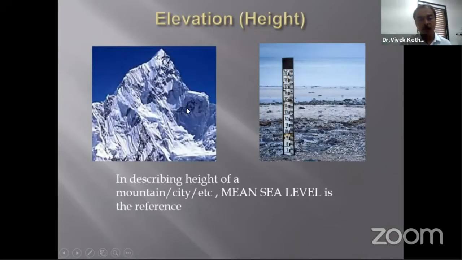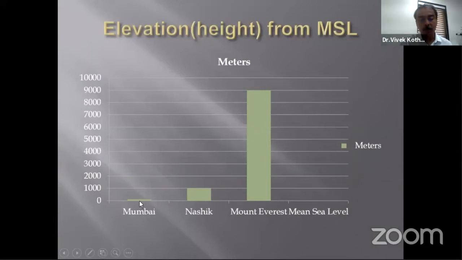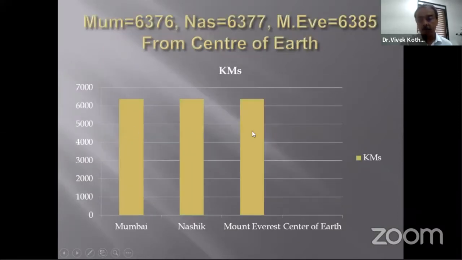So when you measure the height of a mountain, you consider mean sea level as the reference level. So similarly, if you see the city of Mumbai, Nasik, and Mount Everest, you can easily make out that Mount Everest is tallest if you measure it in meters. The same thing if you measure in kilometers, this is what you get, and visually it is very difficult to interpret whether Nasik is at a greater height or Mount Everest is at a greater height. But there is nothing wrong in measuring it in kilometers.